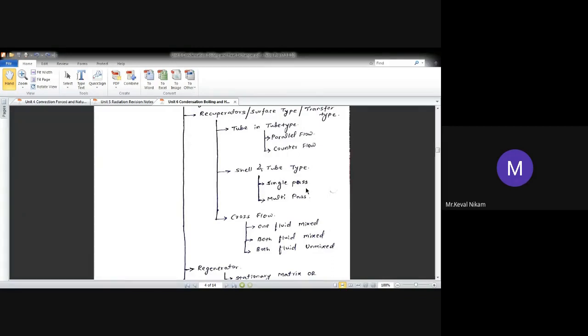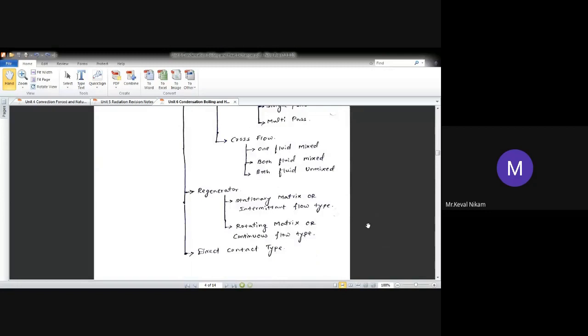And the third is both fluids unmixed. There are two pipes, one having oil and one having water. Both do not get mixed, so those are called both fluids unmixed. Next one is the regenerator type. It was a recuperator, now it is a regenerator.